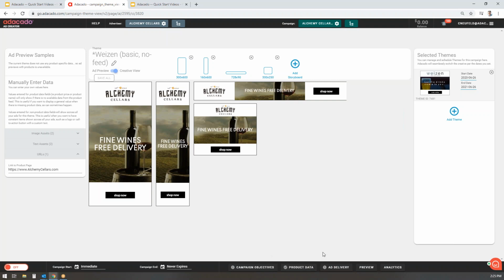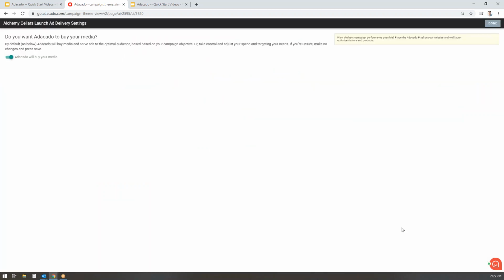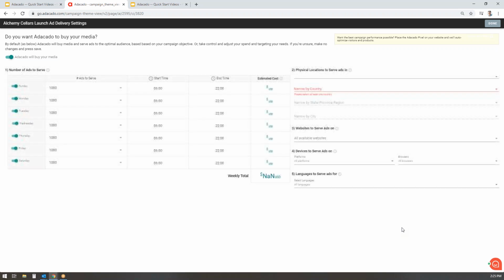Again, because we're doing a static ad, we do not need to worry about product data, so we can skip that section, but we will cover that in our next quick start video. Our final step here is the ad delivery. And this is where we define all the media settings of how many ads we're going to serve on a given day, and of course the cost and the budget.